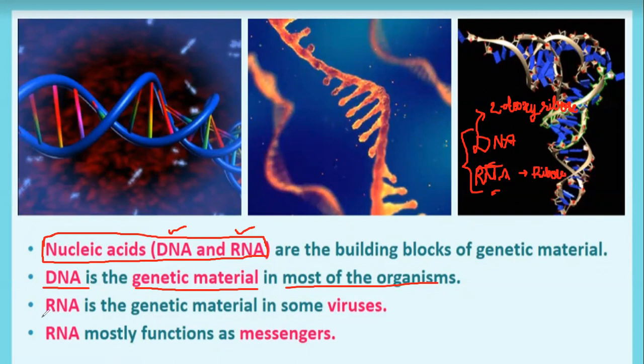RNA is the genetic material in some viruses. RNA is not something that can be ignored. In coronavirus, the genetic material is RNA. You have to study the different processes by which DNA is converted into RNA, and RNA is converted back to DNA by enzymes. Transcription, translation, everything is there in this chapter.